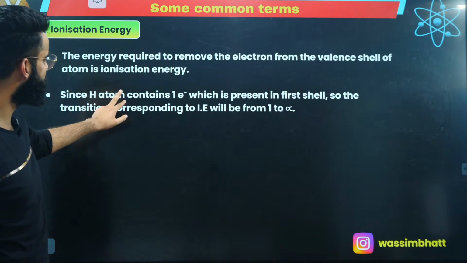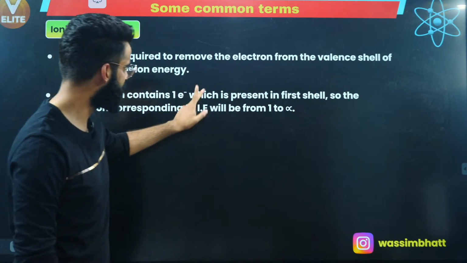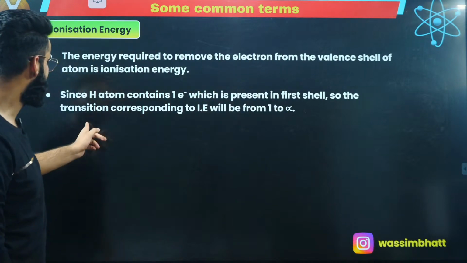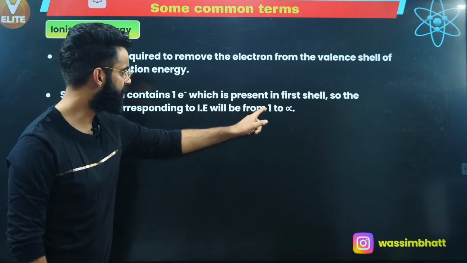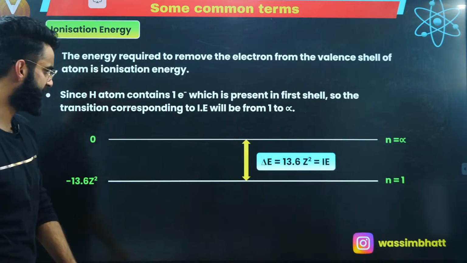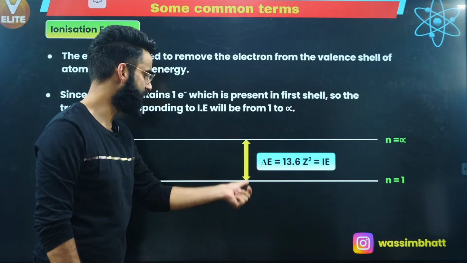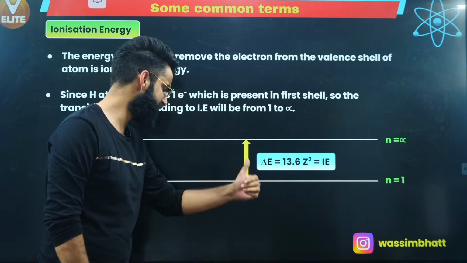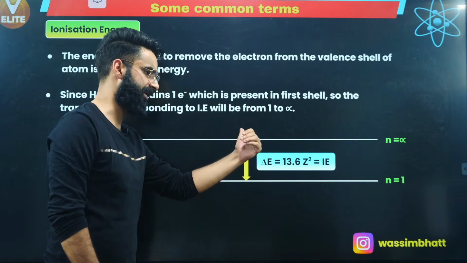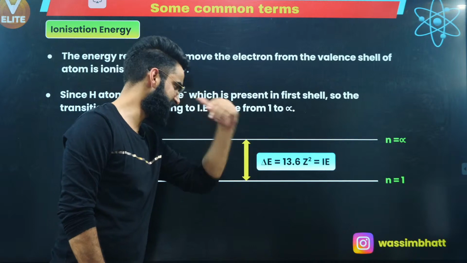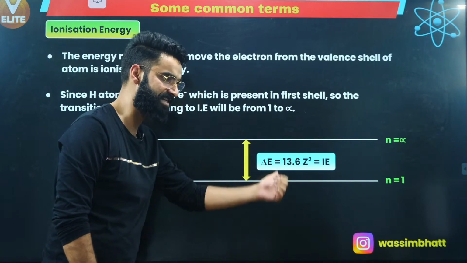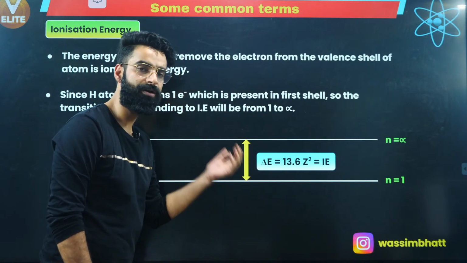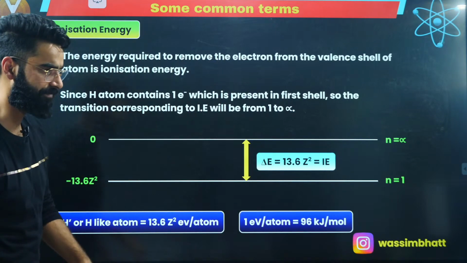Since hydrogen atom or hydrogen-like atom contains one electron which is present in the first shell, the transition corresponds from shell number 1 to shell number infinity. This much amount of energy you need to supply to the electron, then only the electron will be going out from the influence of the nucleus.